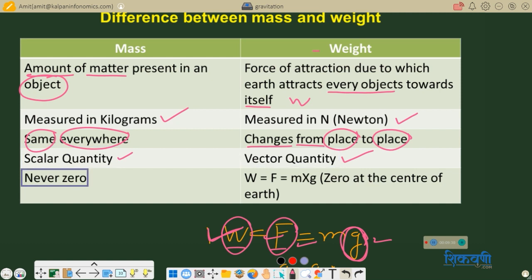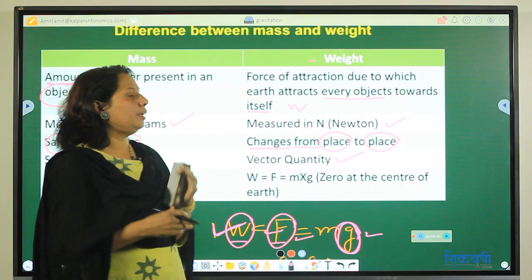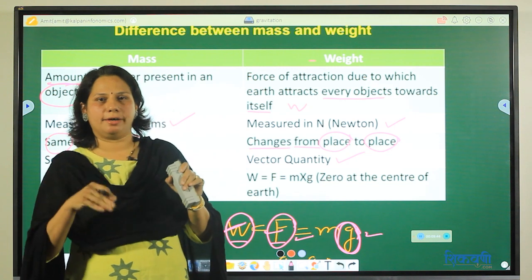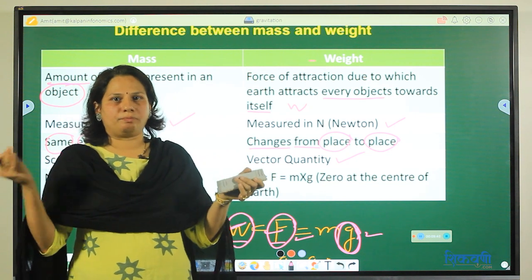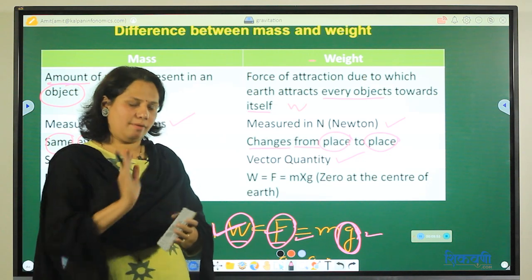Now mass is never zero, okay, but weight can be zero at the center of the earth. We have discussed changes in G in the previous topic: on the pole, at the center of the earth, on the equator, at certain heights.